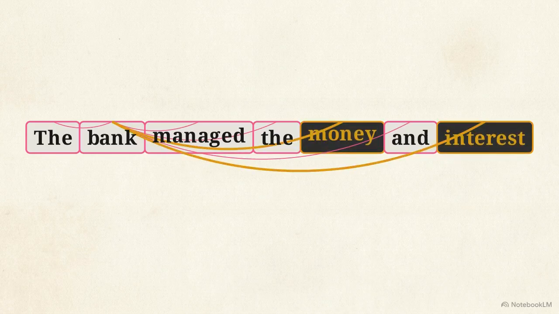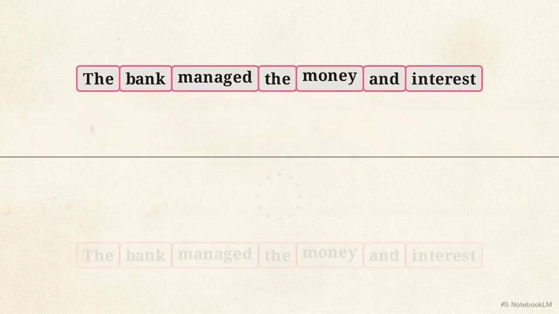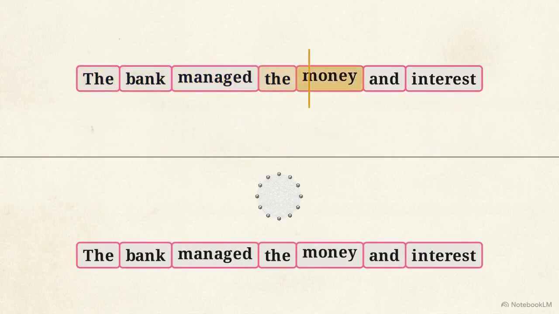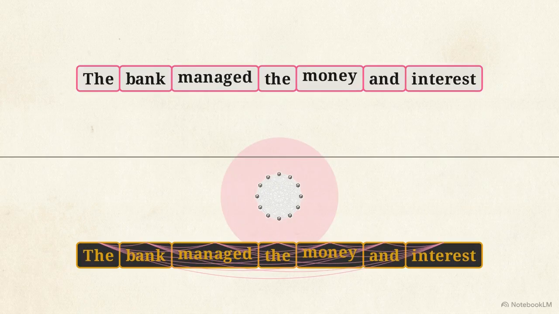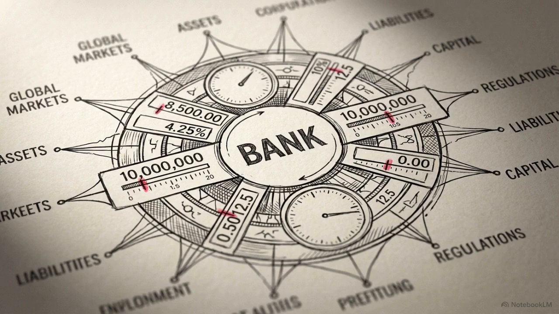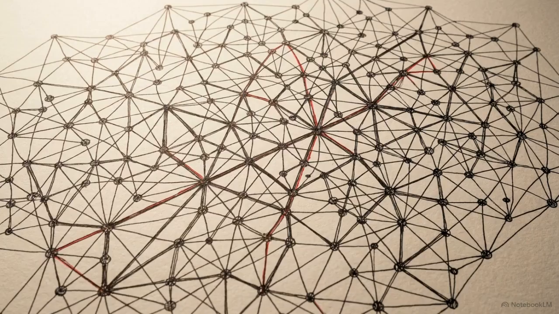If the surrounding tokens include money or interest, the system mathematically reinforces the financial meaning of bank while dimming the connection to river. This differs from older architectures that read text sequentially, making them slower and less effective at maintaining long-distance context. Attention dynamically adjusts the math behind a word on the fly, determining its meaning based on the token surrounding it. This architectural leap is what allowed numerical models to finally navigate complex linguistic context.